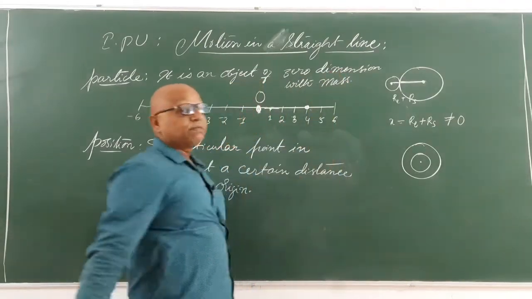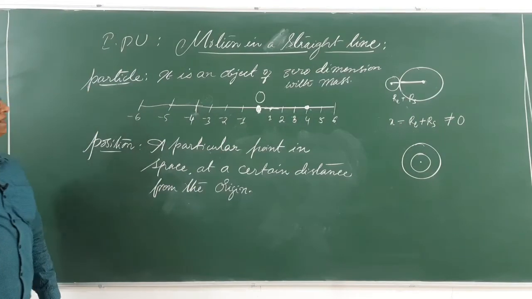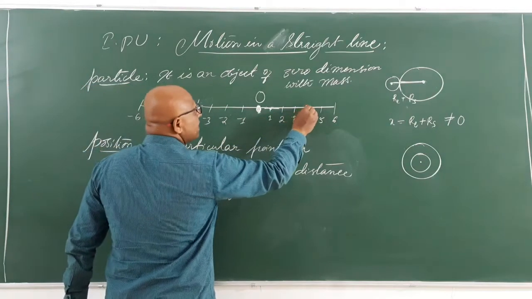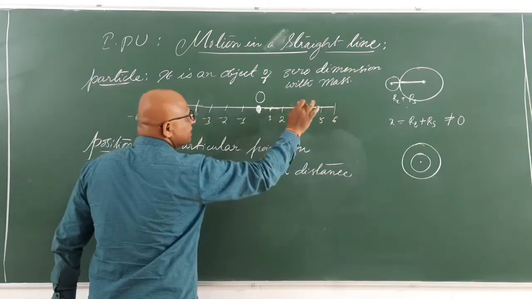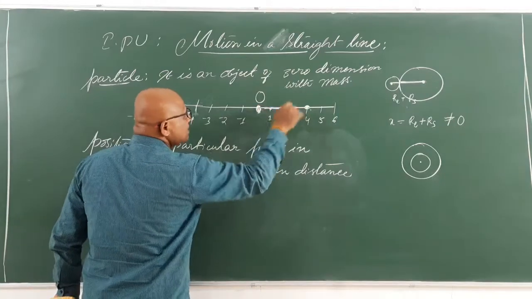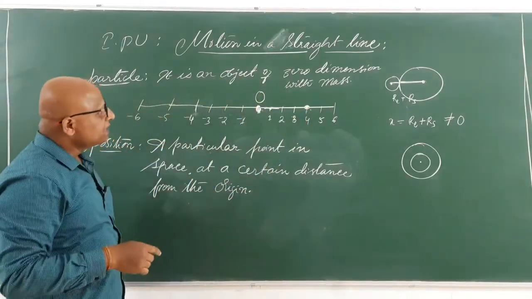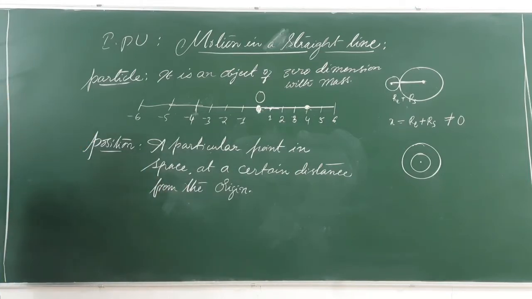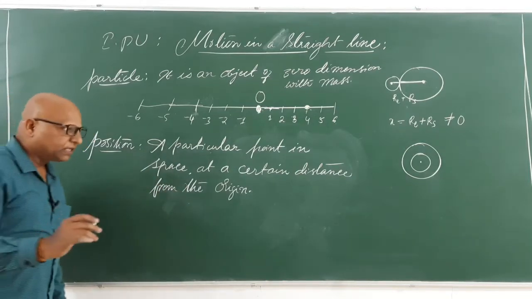It has mass, but it has no size. That is called a particle. Position means it is a particular point in space, measured at a particular distance from the origin of the coordinate system. Here, that particular measurement is supposed to be 4 meters. This is called position of a particle.